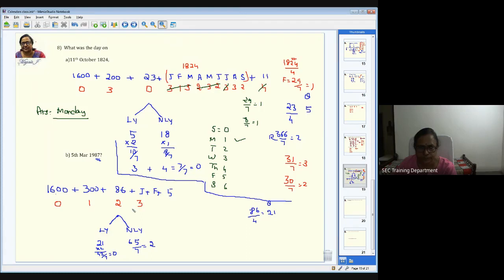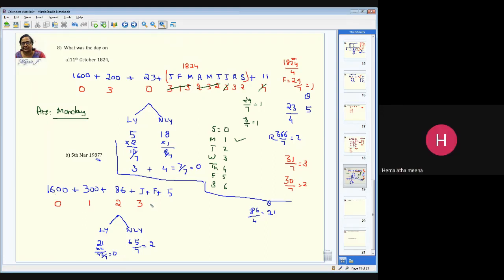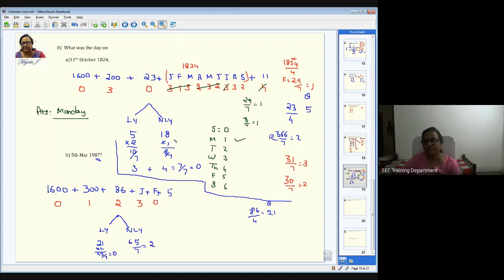3. February? 1, ma'am. Why 1? 28 by 7, ma'am. 0. Okay. There we said 1 because that was a leap year. This is not a leap year, as someone mentioned earlier, I think Aditya. So it's 0. And 5 again is the same 5. Now you add it. So I can just leave this 2. 2 plus 5 is 7.